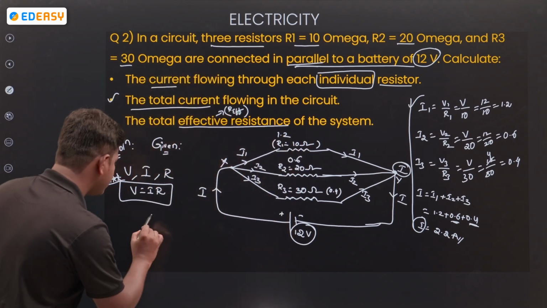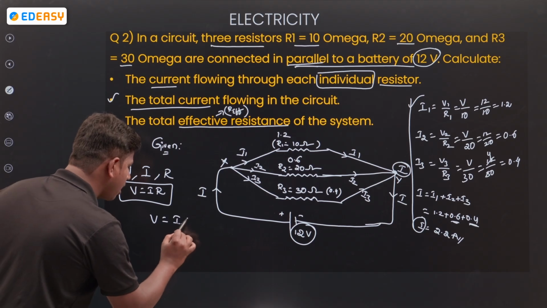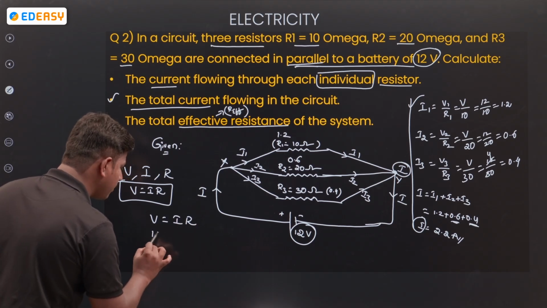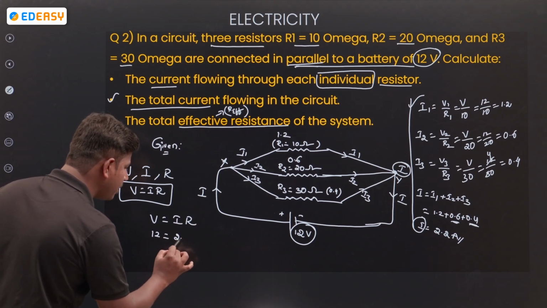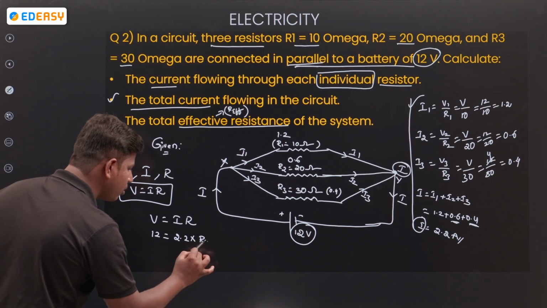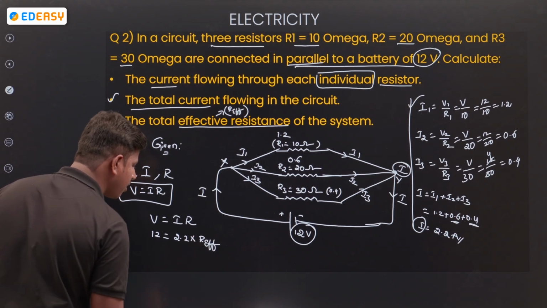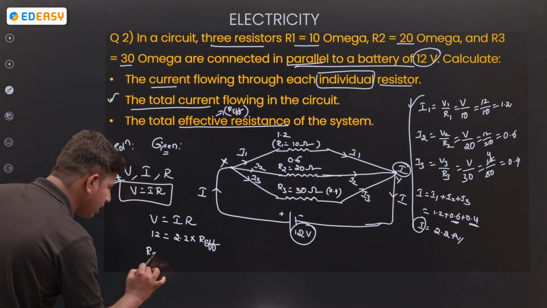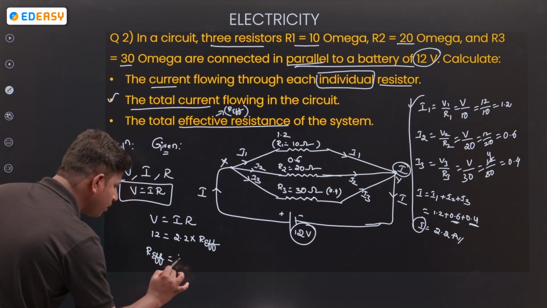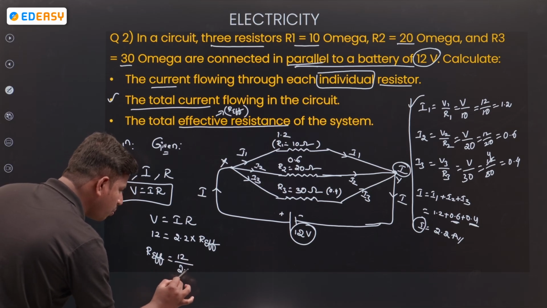Voltage is 12, current is 2.2, resistance we don't know, that only we are going to find out. R effective is equal to 12 by 2.2.